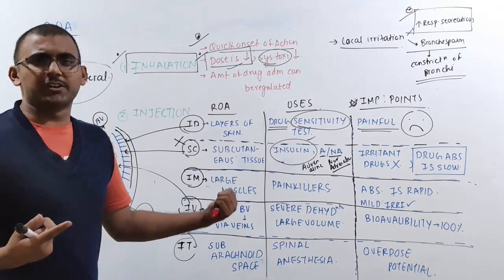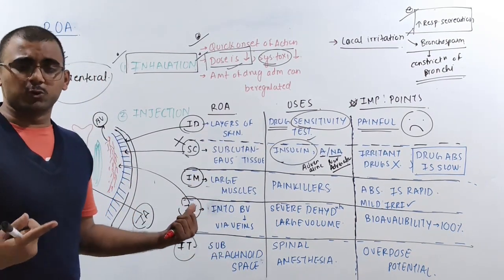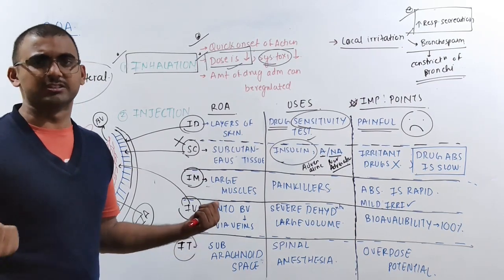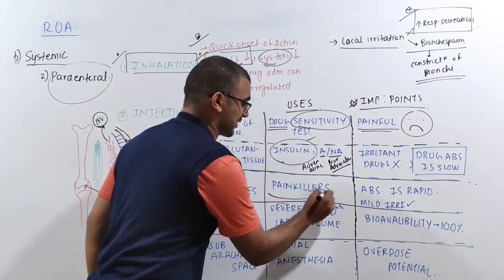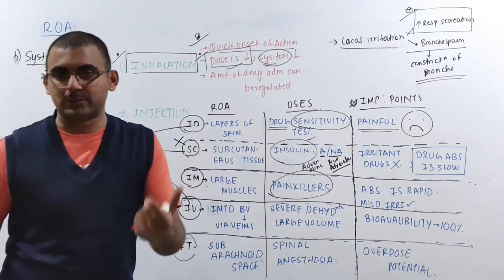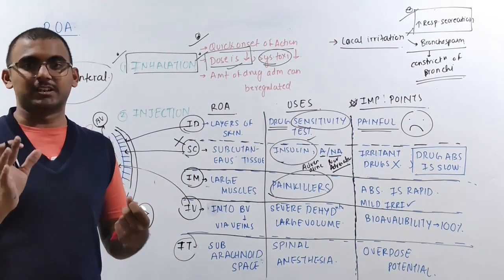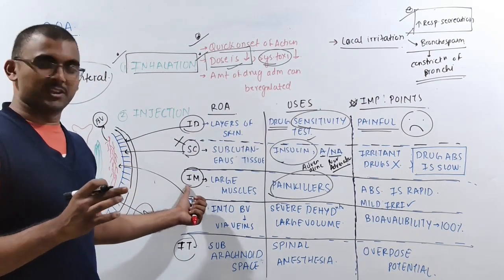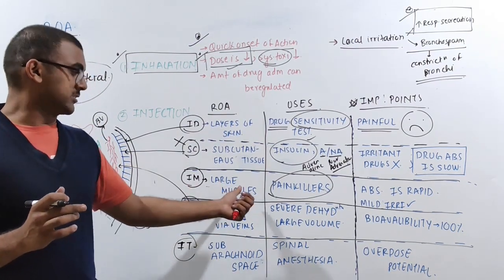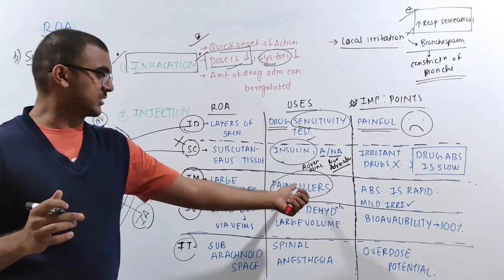Very famous, right? Whenever you get fever, you go to a doctor and the doctor is going to give you an injection, right? So that is mainly a painkiller, antipyretic you can say, reducing the fever. These types of drugs are mainly given in the large muscles. I hope it is clear to you guys.